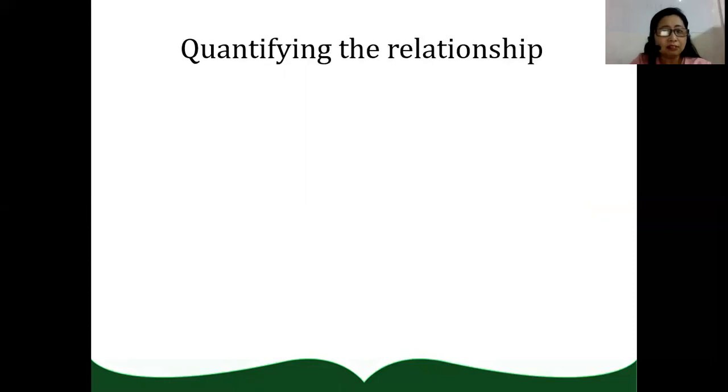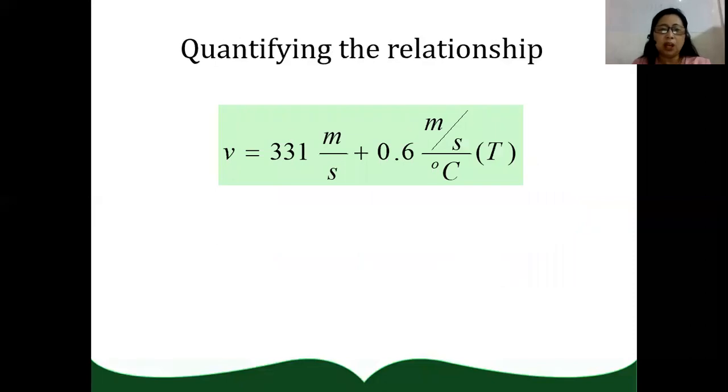How do we represent this relationship in terms of a mathematical equation? The equation for speed of sound is V = 331 m/s + 0.6 m/s per degree Celsius times T. It was observed by scientists that per 1 degree Celsius increase in the temperature of air, there is a 0.6 m/s increase in the speed of sound.